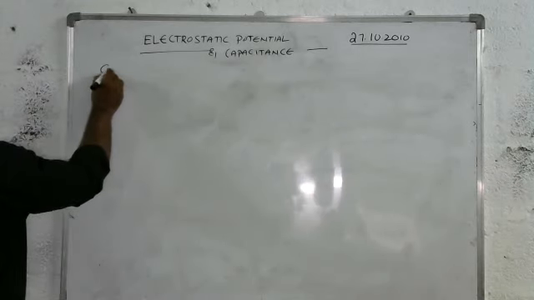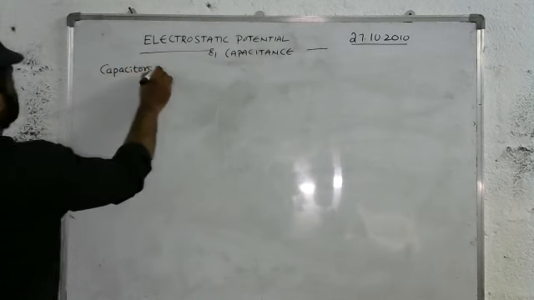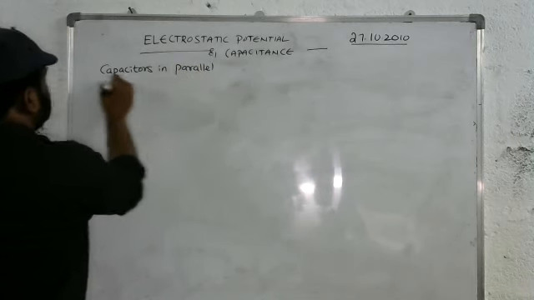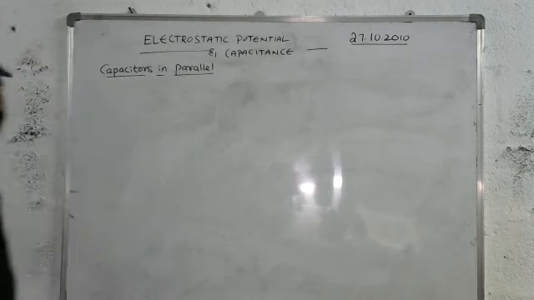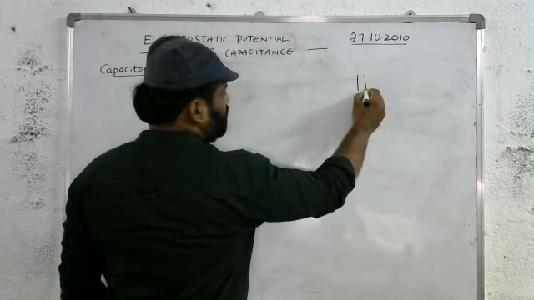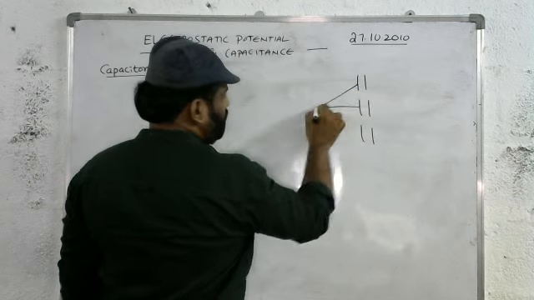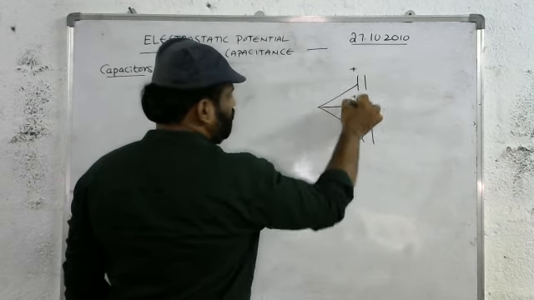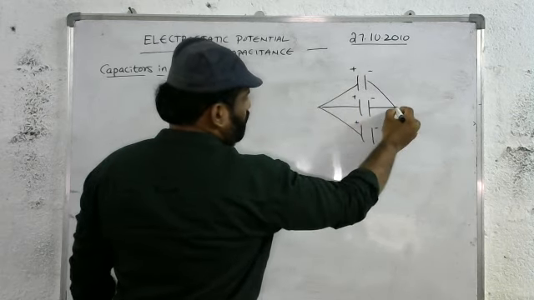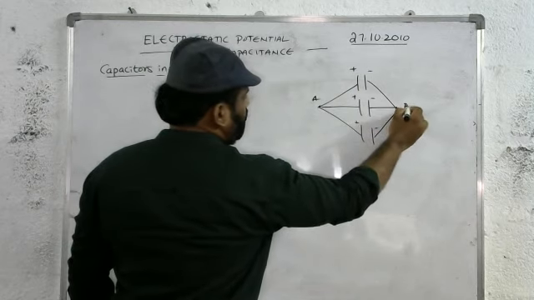Capacitors in parallel. Parallel combination of the capacitors. So here let it be capacitor 1, and this is capacitor 2, and this is capacitor 3. These are all connected like this: positive and positive, negative and negative. All positive terminals are connected at one point and all negative terminals are connected at another point.